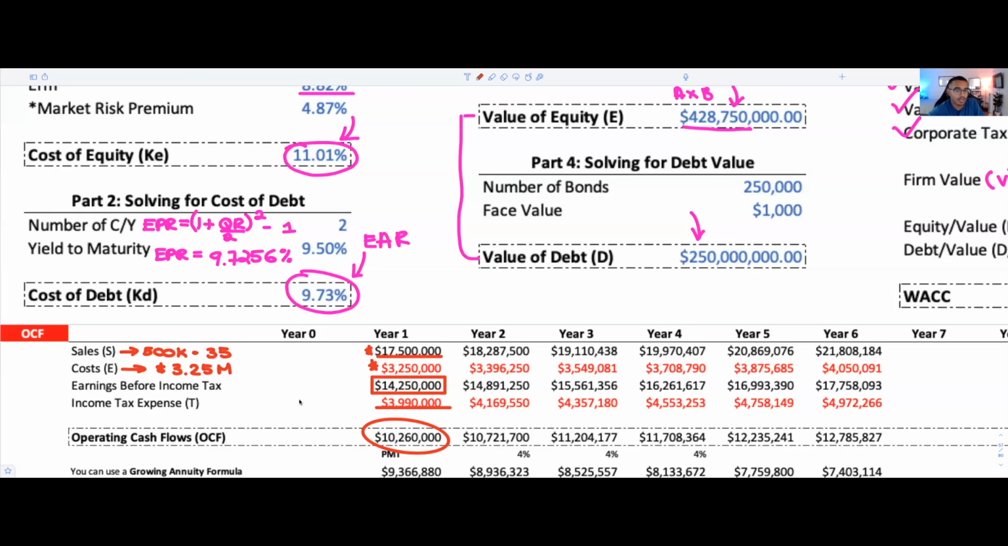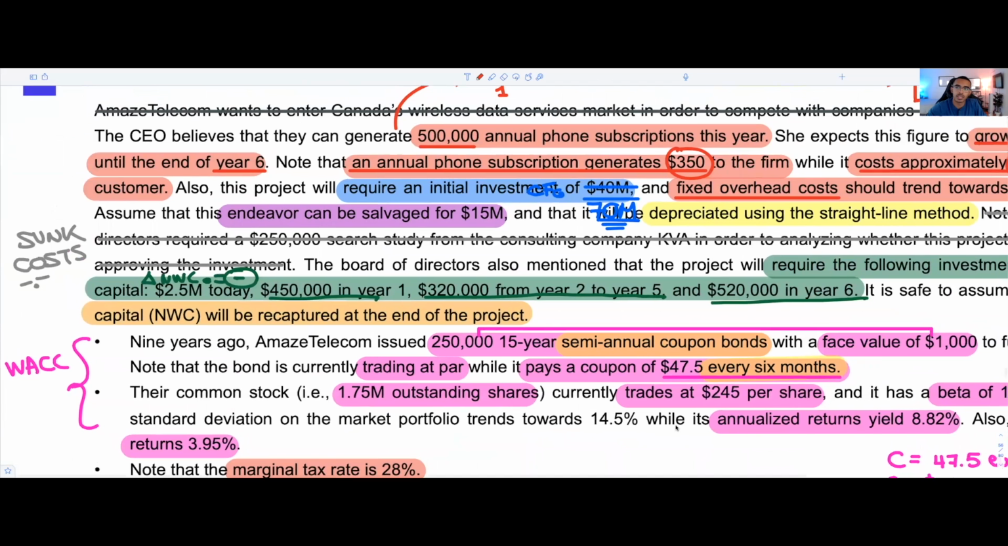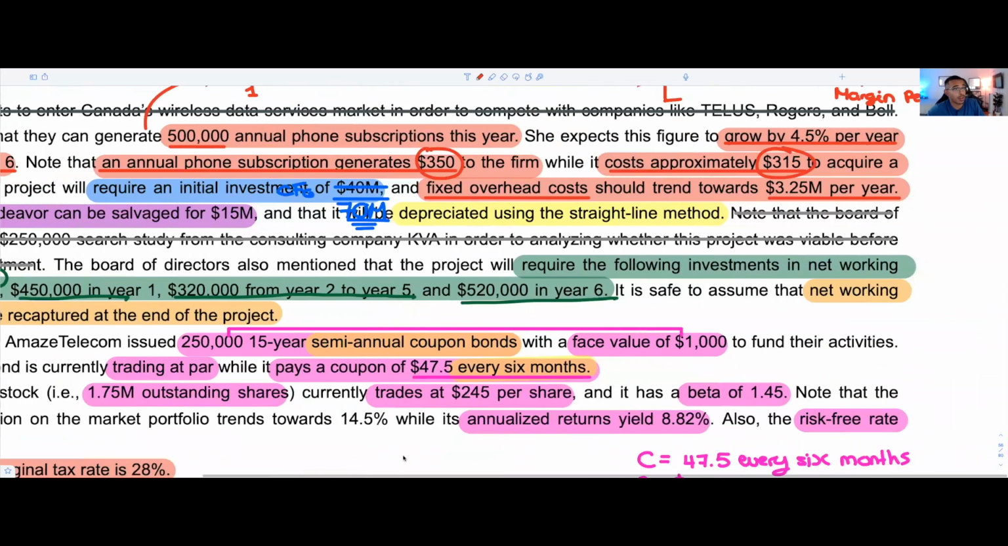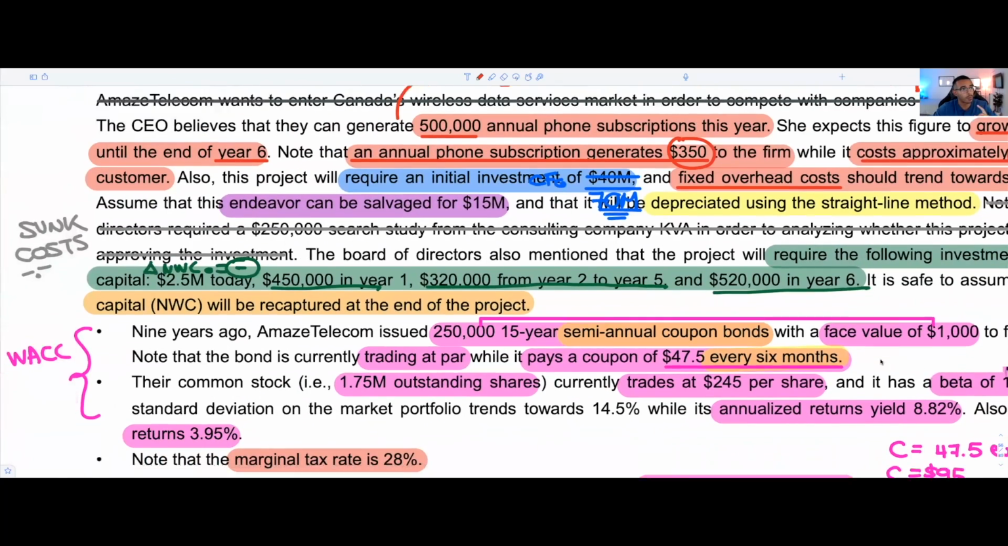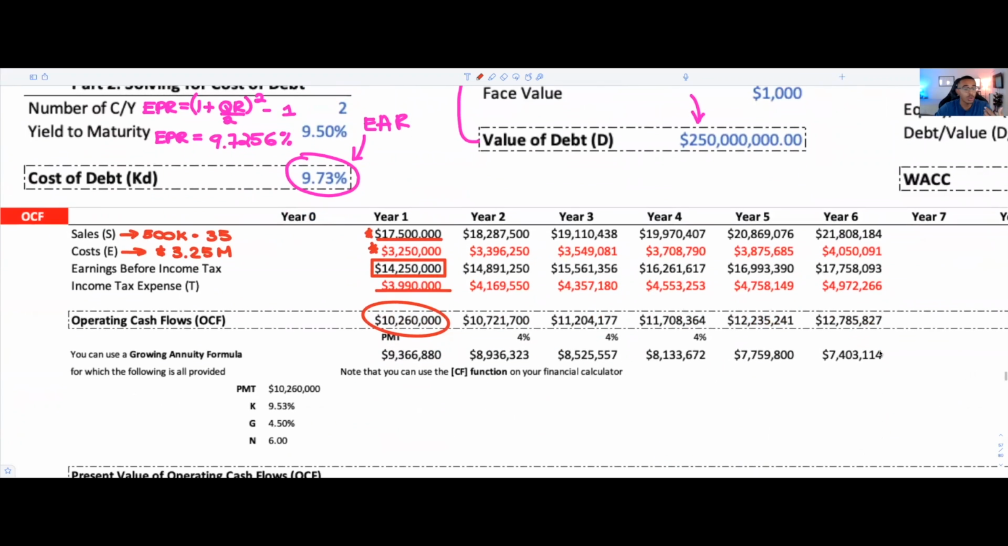Because we know that these figures are going to grow. If we go back, they're going to grow by 4.5% per year. And because it's going to grow by 4.5% per year, what we're going to do is just plug this in within our growing annuity formula.